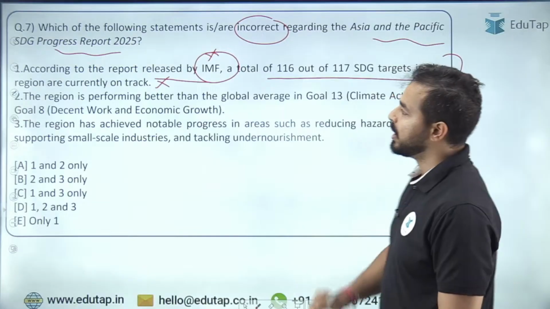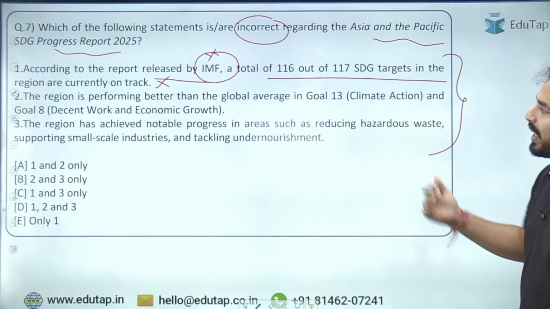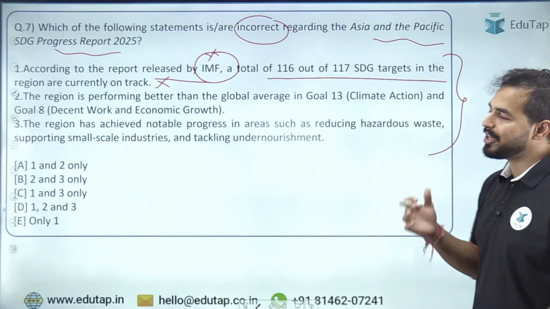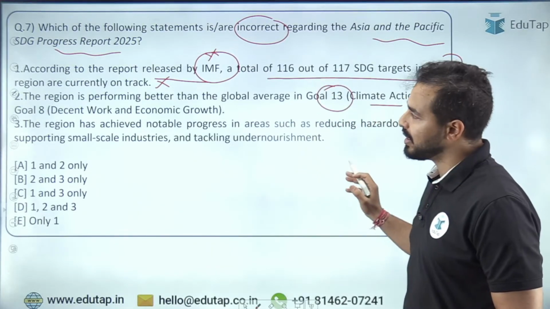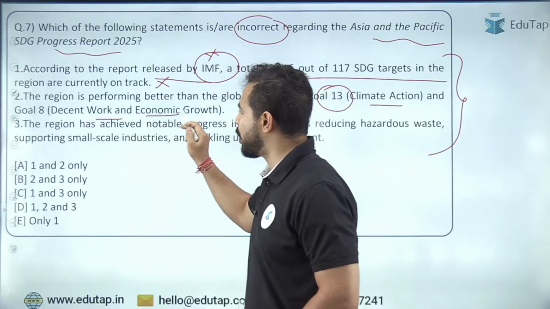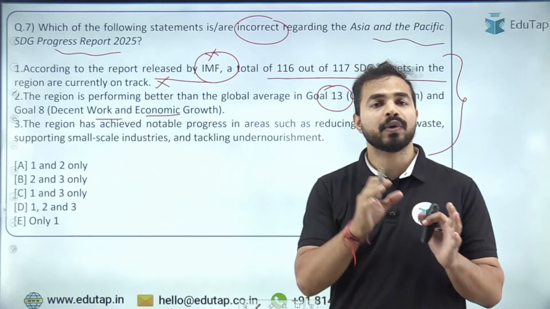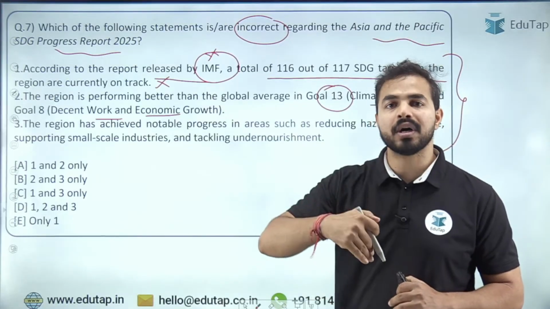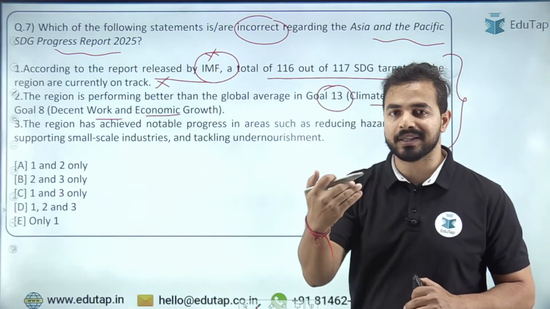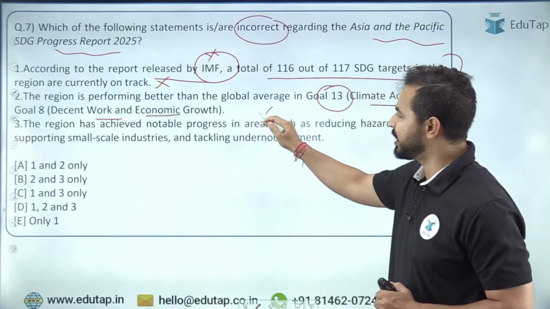Second statement, the region is performing better than the global averages. So guys, अगर हम बात करते हैं एशिया और पैसिफिक रीजन की, तो गोल नंबर 13 जो कि क्लाइमेट एक्शन से रिलेटेड है, गोल नंबर 8 जो डिसेंट वर्क और इकोनॉमिक ग्रोथ से रिलेटेड है, both of these goals have not performed well and they are below the global averages and not better than the global averages. So this statement is also incorrect here.